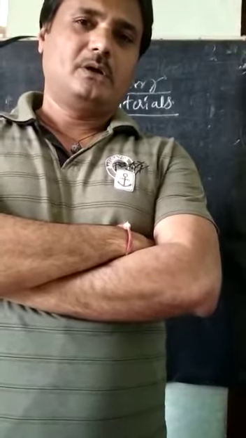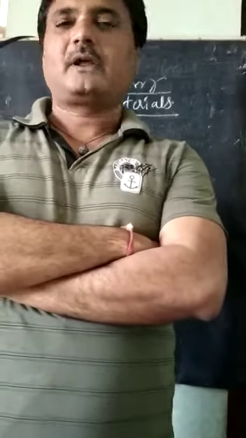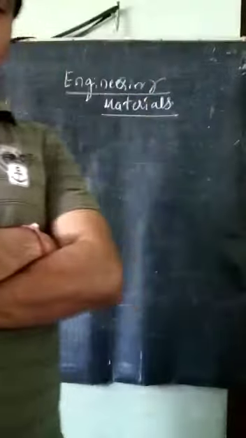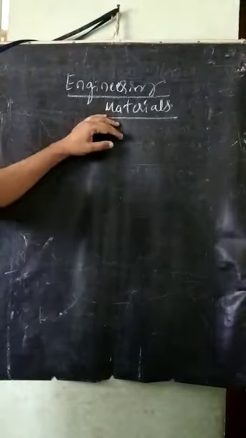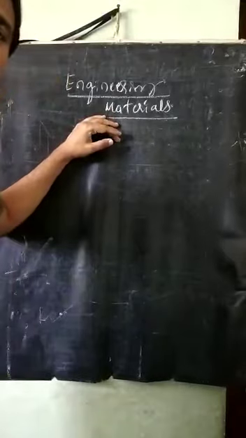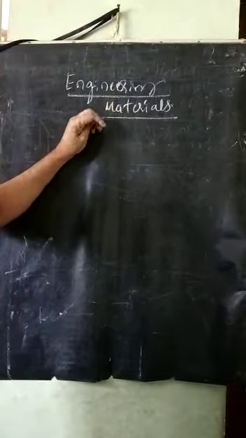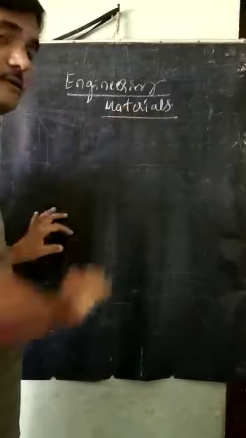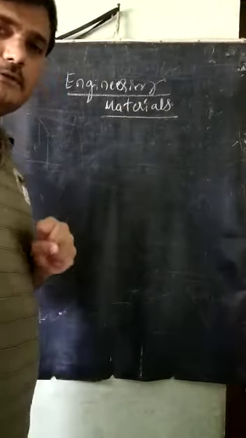So first we will start with how the materials are classified here. Mainly, engineering materials are classified into metals and non-metals.